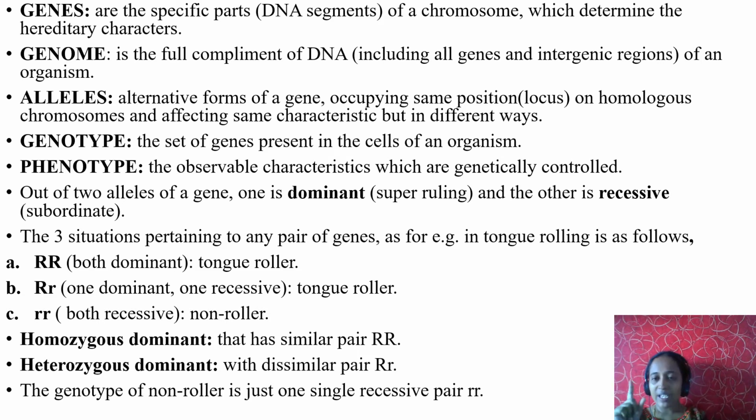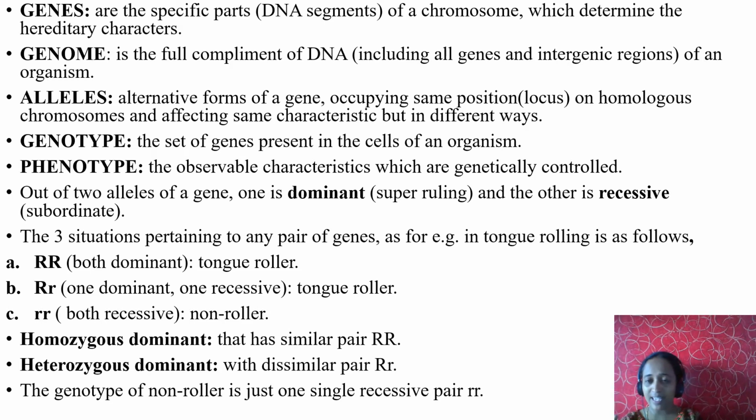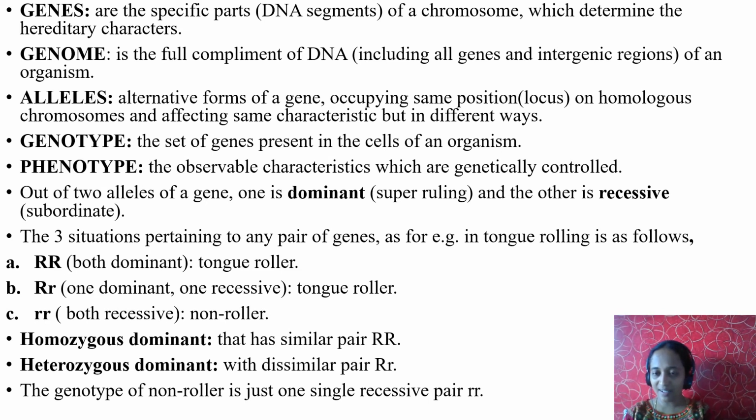Just imagine now, if the person is tall, take capital T. Keep it in mind, this example is very, very important. Listen carefully. If the person is short, don't take S, take small t. So for a tall person, take capital T. For a dwarf person, take small t. Say for example, your father may possess capital T, and your mother is short or dwarf, so carrying small t.